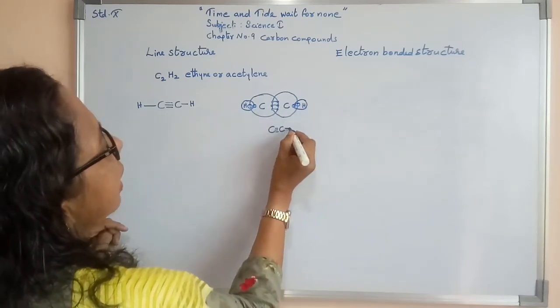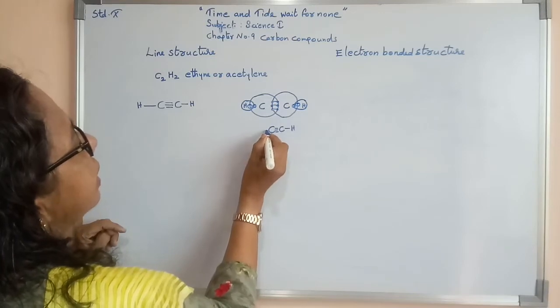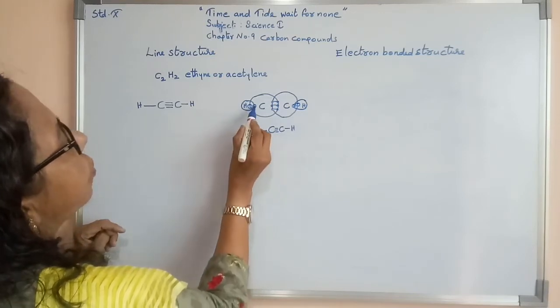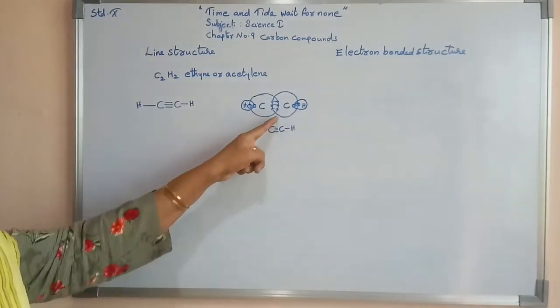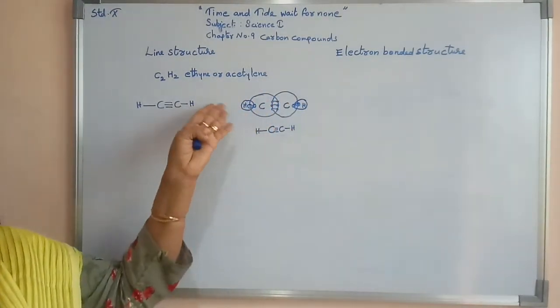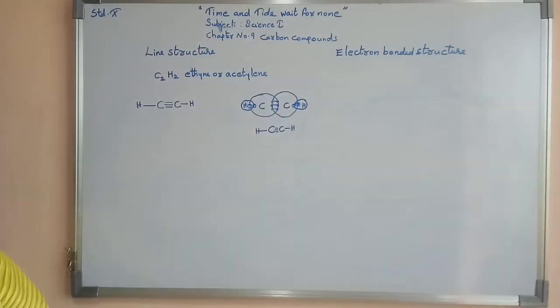Then between carbon and hydrogen, you can see 1 bond. Here carbon and hydrogen, again 1 bond. 1 bond here and 1 bond here. So this is the structure, a diagrammatic representation of ethine or acetylene.